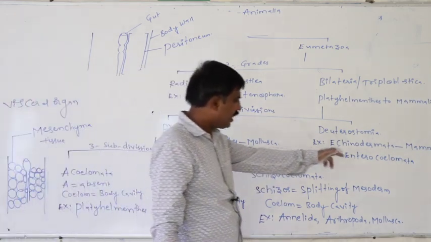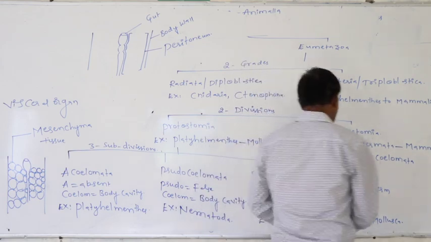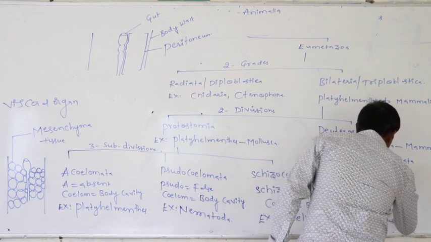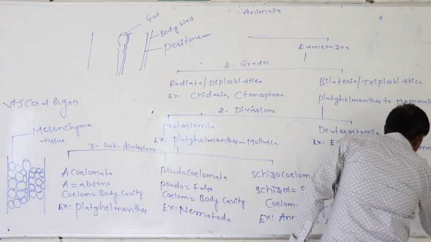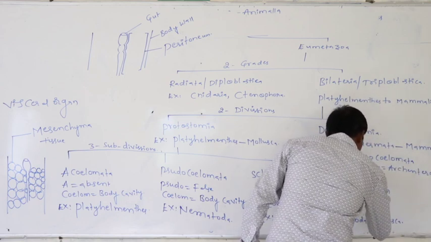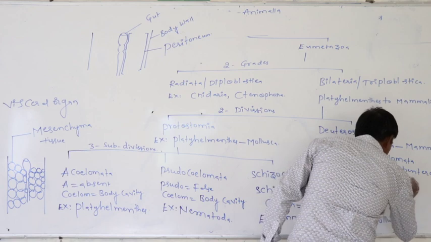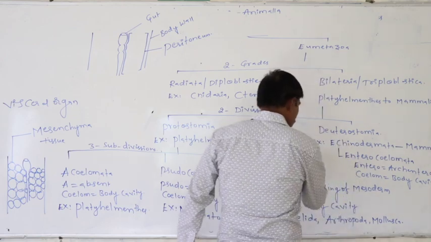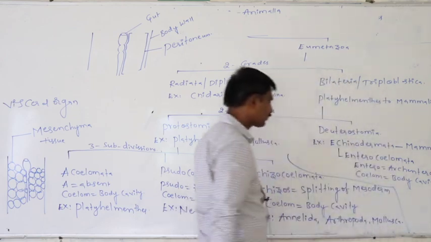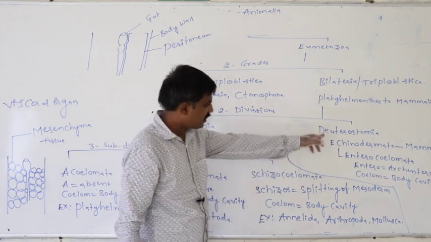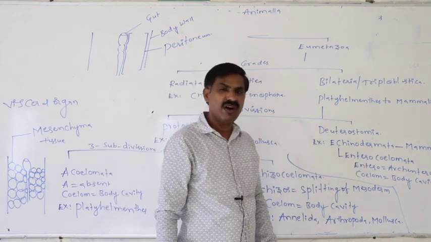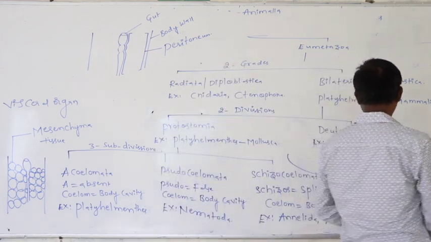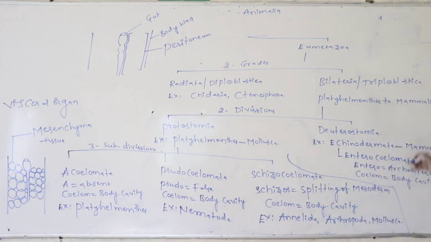What is the meaning of entero? It means archenteron. Coelom means body cavity. So if the coelom formation takes place from the archenteron wall, then that is said to be the Enterocoelomata.